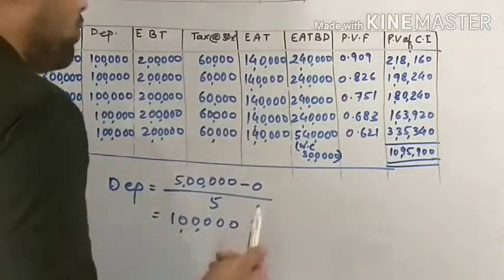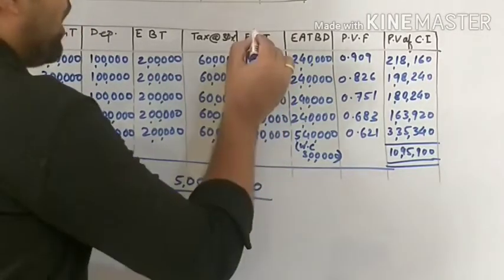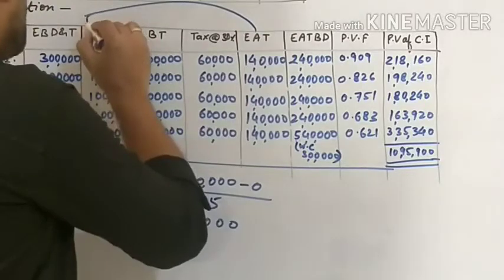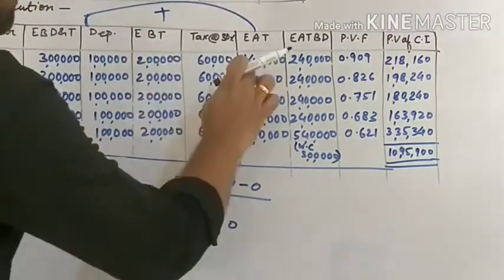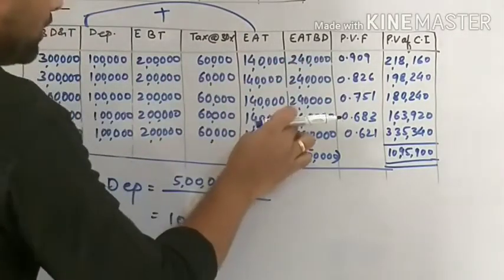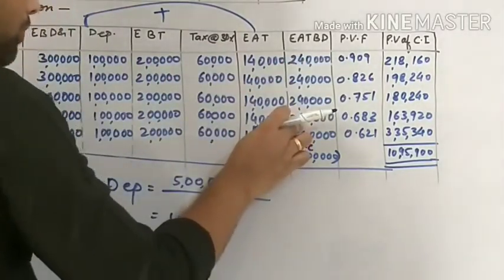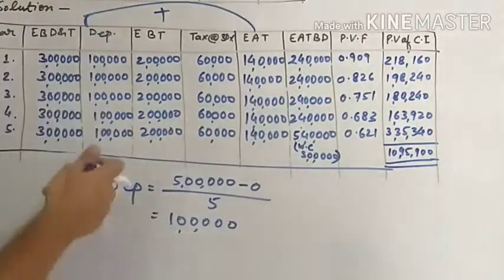And now we have to calculate earning after tax before depreciation. It means we will add the amount of depreciation to EAT. 1,40,000 plus 1 lakh is equal to 2,40,000 for each year up to 4 years. Let's see what would happen in the 5th year.